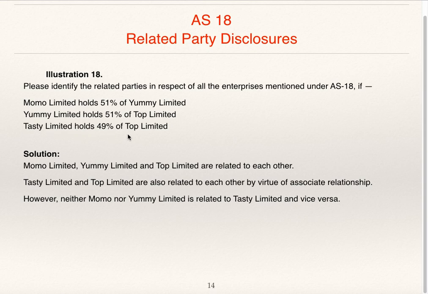Tasty Limited holds 49% of Top Limited. So Tasty Limited and Top Limited are related. They are associates. But Momo and Yummy Limited, they are not related to Tasty Limited. Momo Limited and Yummy Limited and Top Limited are related to each other. Tasty Limited and Top Limited are also related to each other by virtue of associate relationship. However, neither Momo nor Yummy Limited is related to Tasty Limited and vice versa.